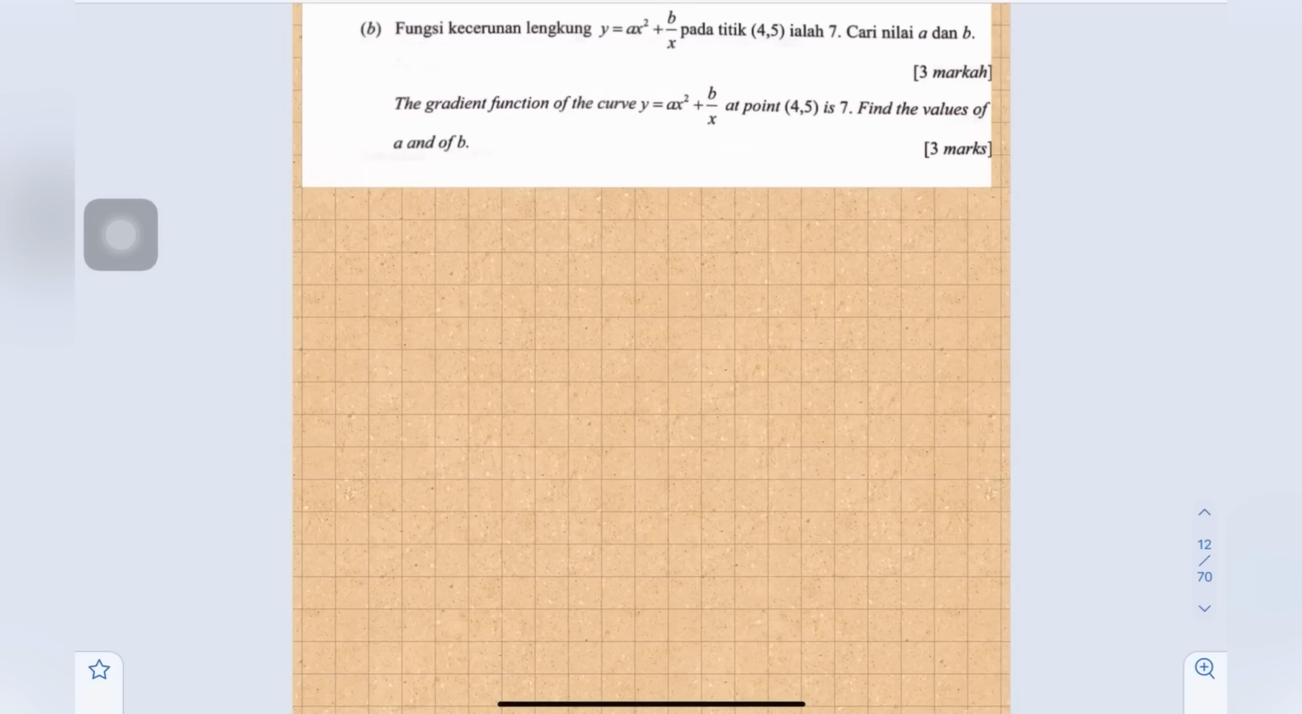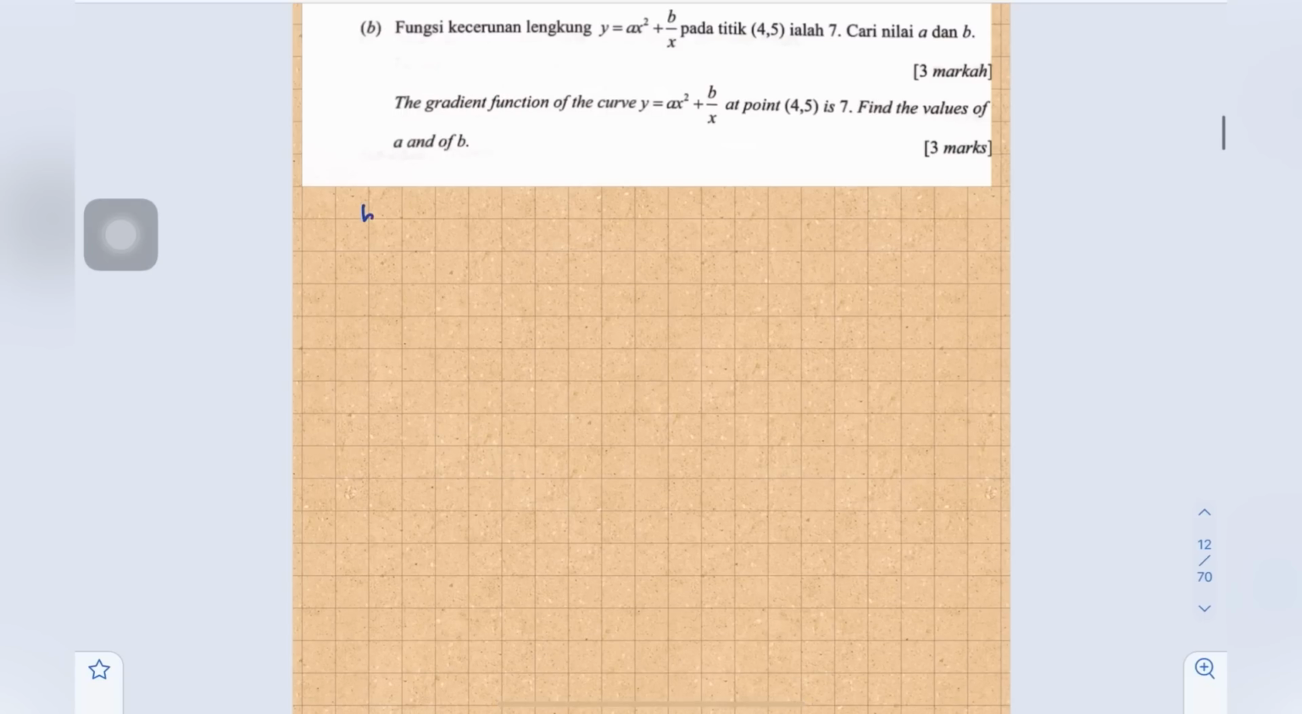B, the gradient function of the curve y equals ax squared plus b over x at (4, 5) is 7. Find the values of a and of b. Okay, so now we are going to find two unknowns which are a and b. So meaning that we need to use simultaneous equations. So to use simultaneous equations, we have to create two equations related to a and b.